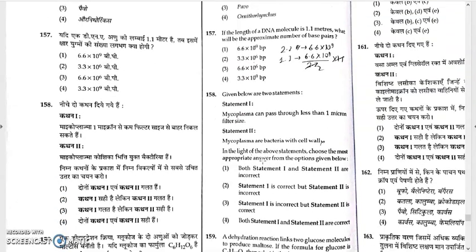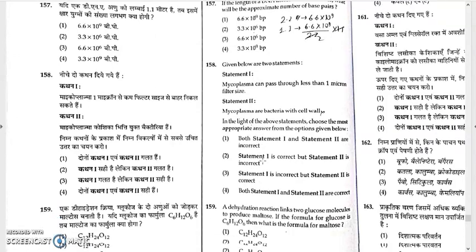Now 158. Mycoplasma can pass through a filter of less than 1 micron size. Yes, it can pass through a 1 micron filter. Mycoplasma are bacteria with a cell wall? No, Mycoplasma do not contain any cell wall. So statement 1 is correct, but statement 2 is wrong. So option 2 is the correct answer for 158.